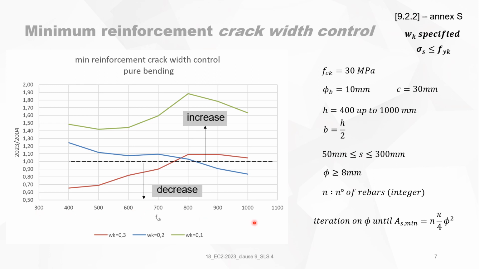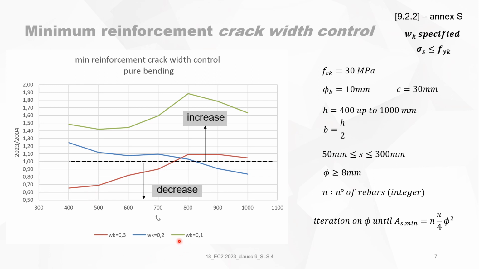That's not very logical. Why should that be the case? If you have a crack width of 0.2, then it decreases with the depth of the beam. And when the crack width is 0.3, it increases. So it's not very logical. It's strange.